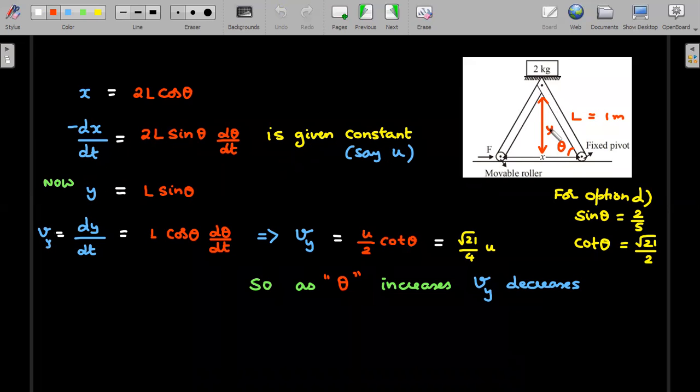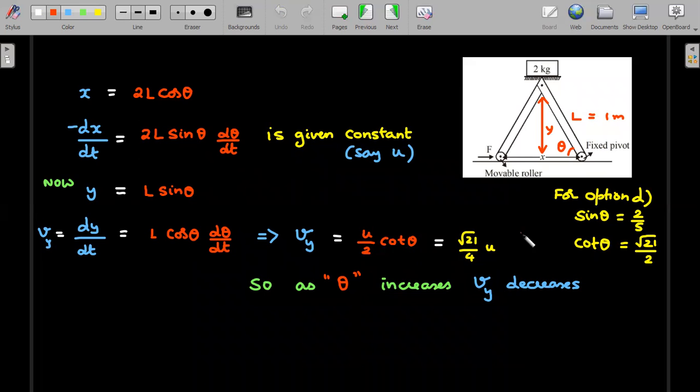Now, what's the value of y? y is L sine theta. That also I'll differentiate. That would give me an idea of Vy of this particular point. And please understand, the 2 kg will also have an x component, which is not asked in the question. So I'm only calculating the Vy component of the 2 kg. L cos theta d theta by dt. So dividing these two equations, you'd end up getting Vy is u by 2 cot theta. This entire thing is u.